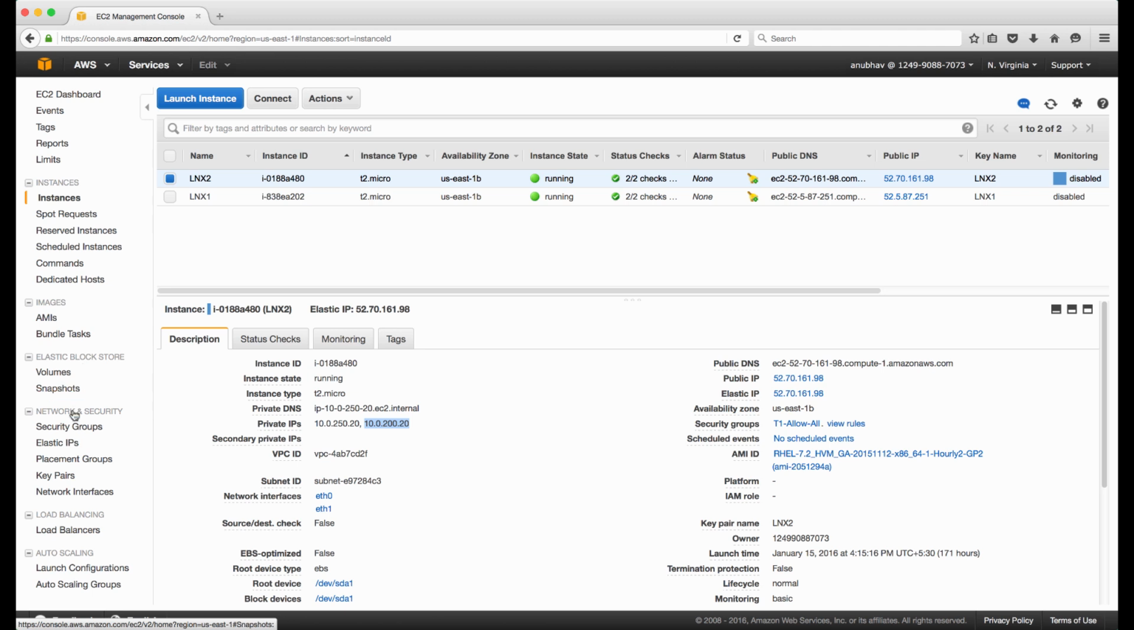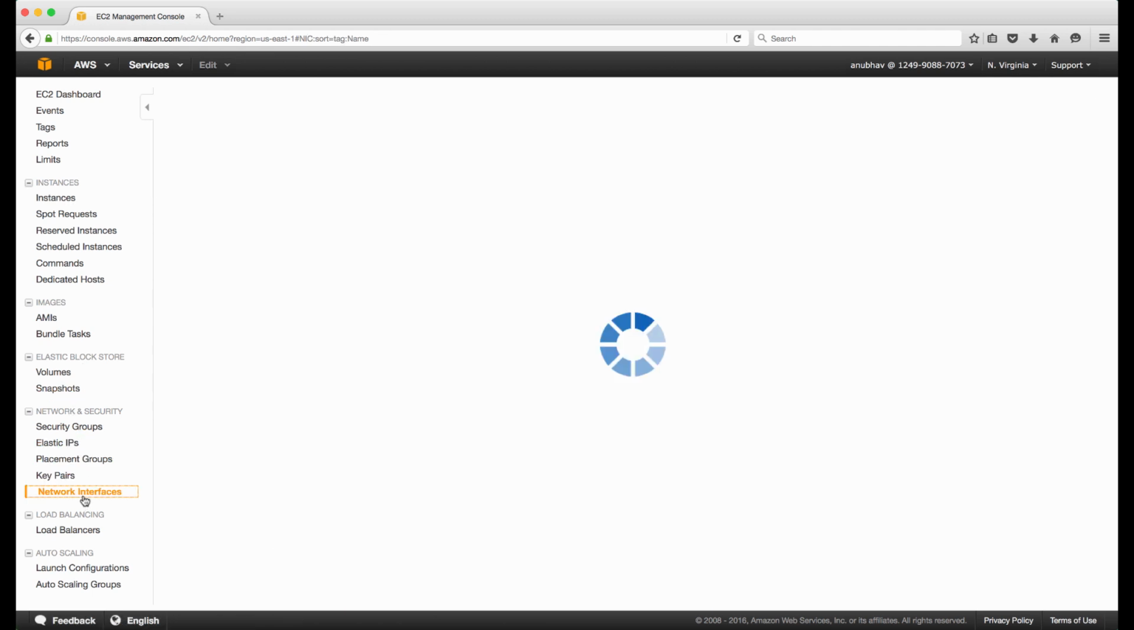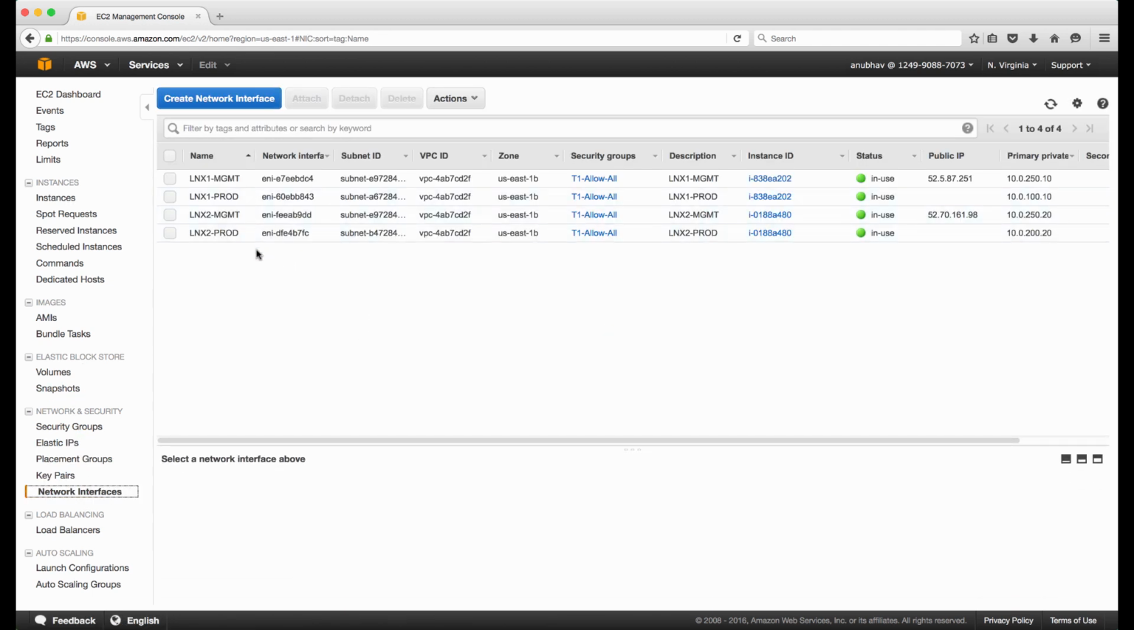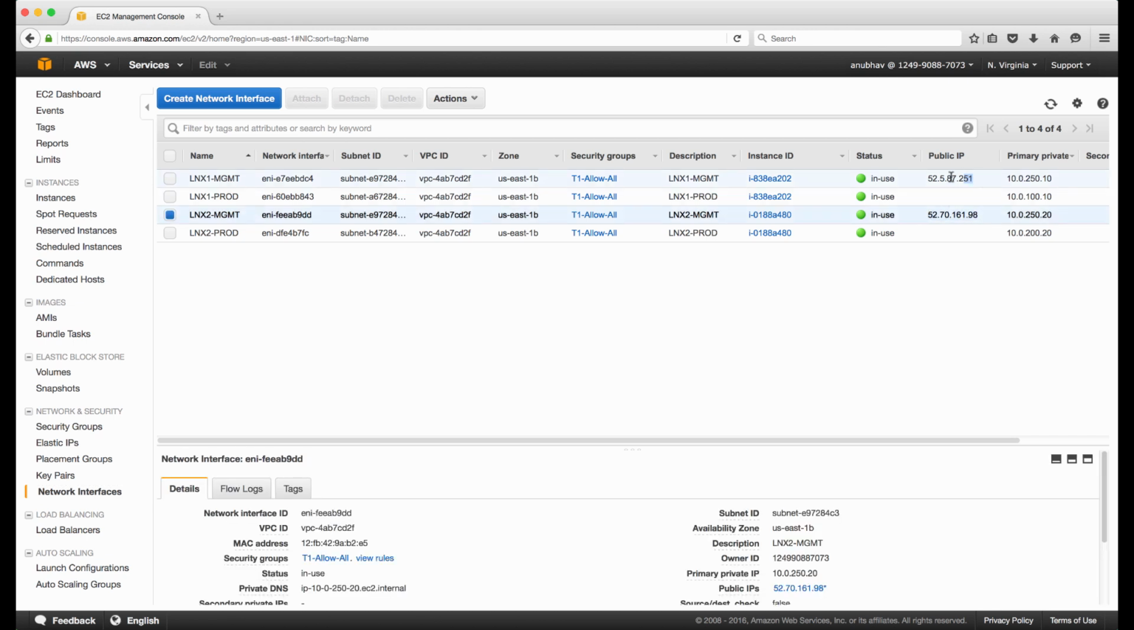So let's go ahead and look at the network interfaces as well. I have four interfaces, two for management and two for production. I have assigned a public IP address on the management interfaces so that these servers are accessible from outside, from the internet.